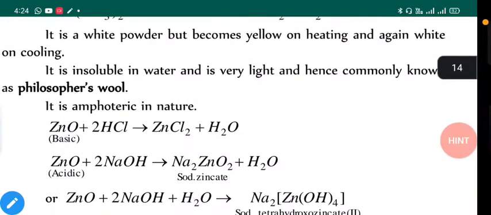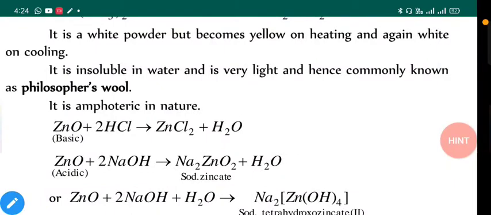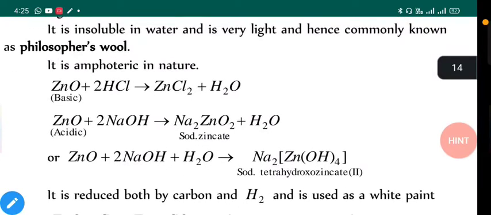So it is white powder but becomes yellow on heating and again white on cooling. It is insoluble in water and is very light and hence commonly known as philosopher's wool. It is amphoteric in nature, so it can react with both acid and base as mentioned here. Zinc oxide with acid gives zinc chloride and zinc oxide with NaOH gives sodium zincate.